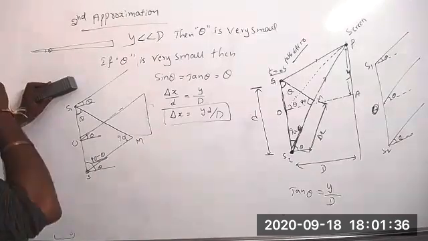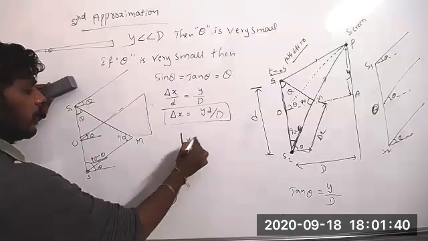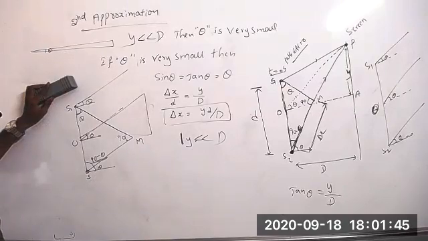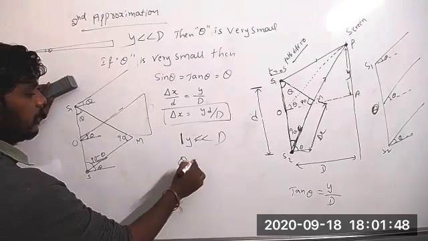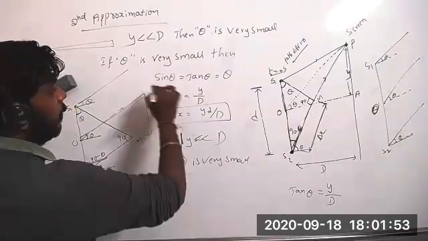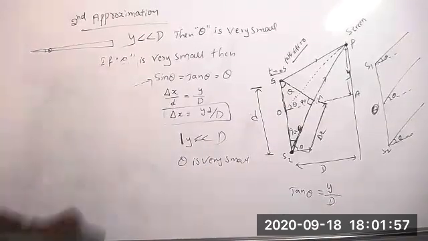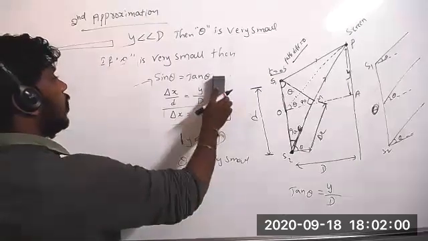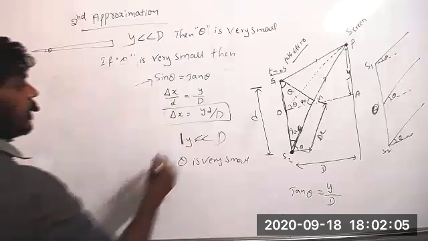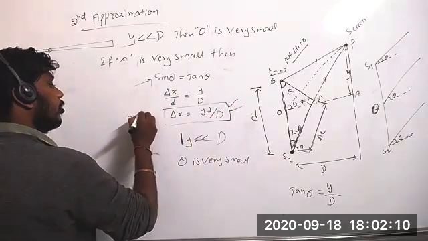So the second approximation we have to take. This vertical position is very, very much smaller than the distance between the screen and source. Then the angle theta is very small. Then sin theta equal to tan theta equal to theta. That's all. You can write like this. Then it is the path difference, and a very important thing.